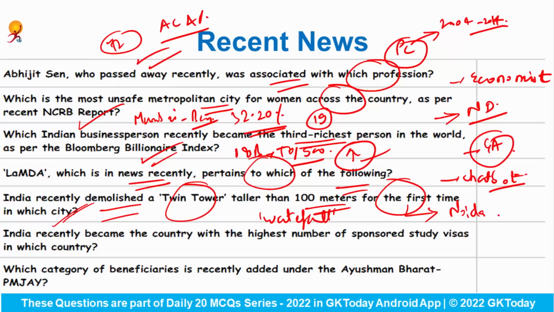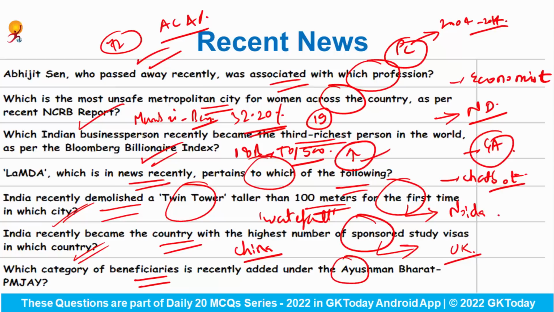India recently became the country with the highest number of sponsored study visas in which country? We became the country with the highest number of sponsored study visas for the UK, and with this we have replaced China. Which category of beneficiaries is recently added under the Ayushman Bharat Pradhan Mantri Jan Arogya Yojana? Recently a memorandum of understanding was signed between the National Health Authority and the Department of Social Justice and Empowerment.